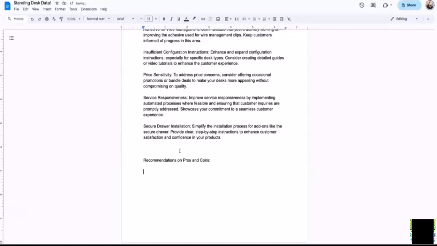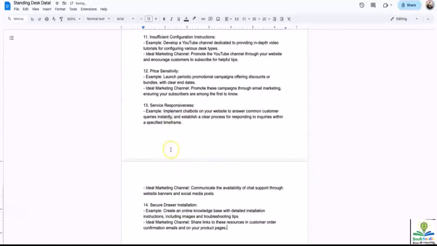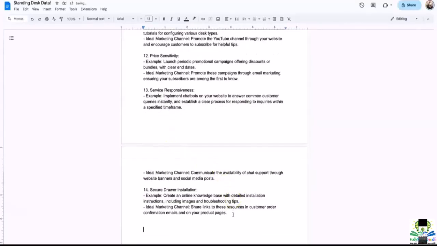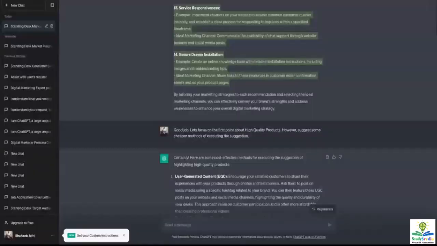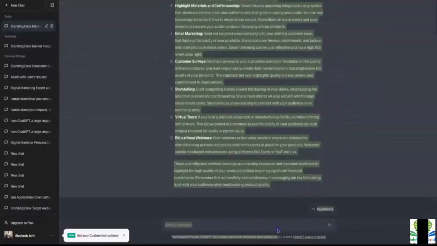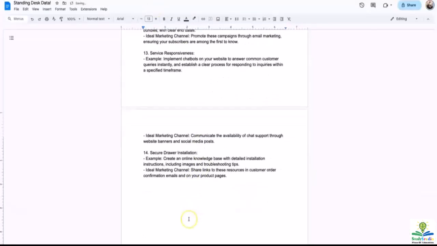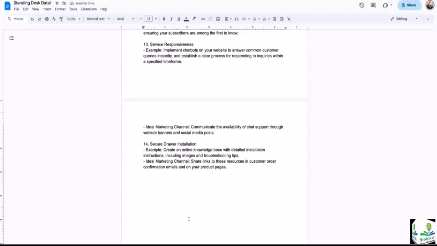I'm going to go down. Then I'm going to paste these. And then the third thing, I am going to also copy and paste the expansion of the alternates given to me by ChatGPT, because once we go through these again, you will have a record of all the data from your research, right? So this is all very, very valuable.